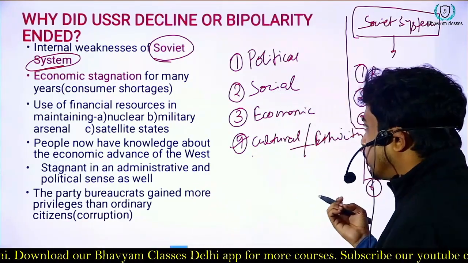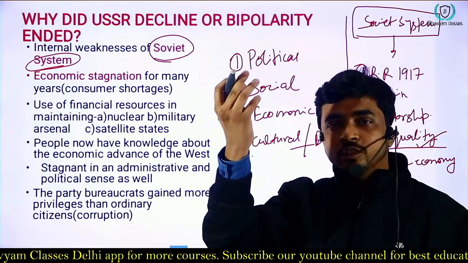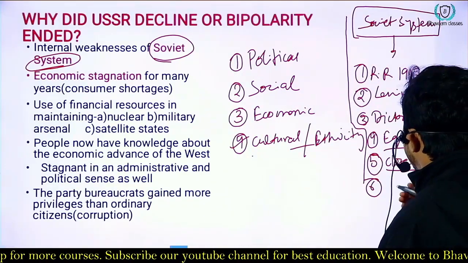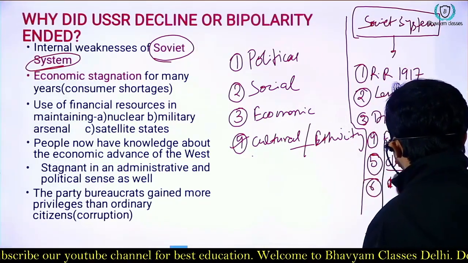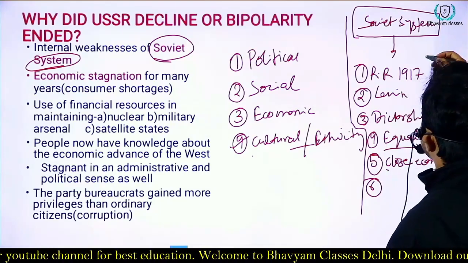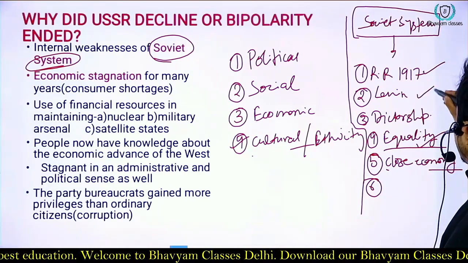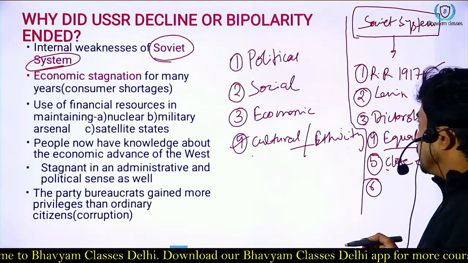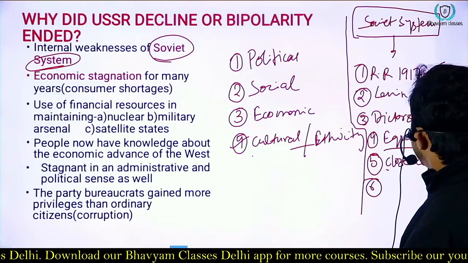They did not follow the ideas of capitalism, as there was in USA. So these five points: Russian Revolution, Lenin, dictatorship, equality, and closed economy, were all the characteristics of the Soviet system.